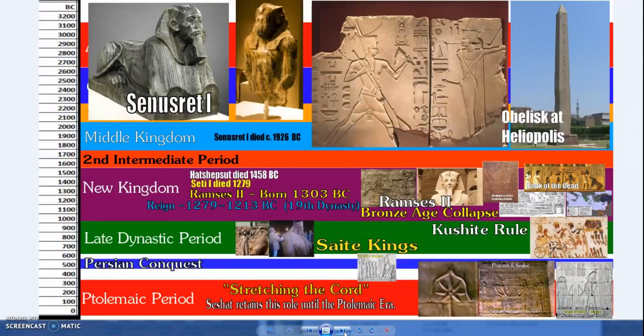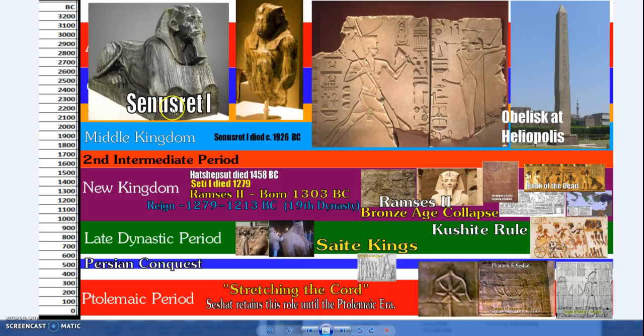But that's okay. The Second Intermediate Period was a time when there was no united Egypt under a pharaoh king, a time of civil war and warlords, that type of stuff. With the New Kingdom, we had a united Egypt once again. Before that, a time of civil war, strife, turmoil, the intermediate period. Before that, what's called the Middle Kingdom.